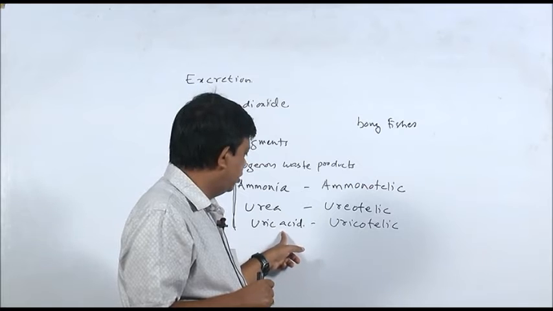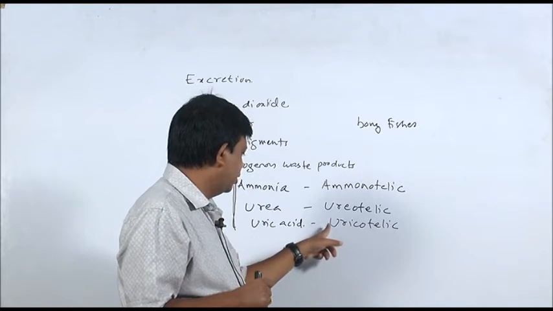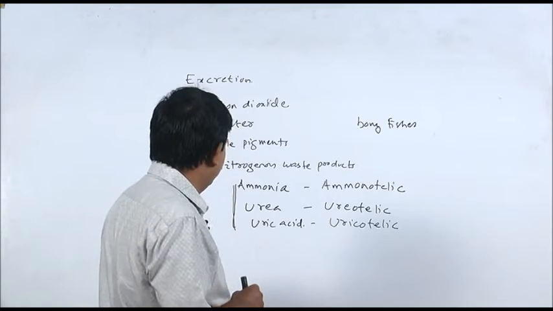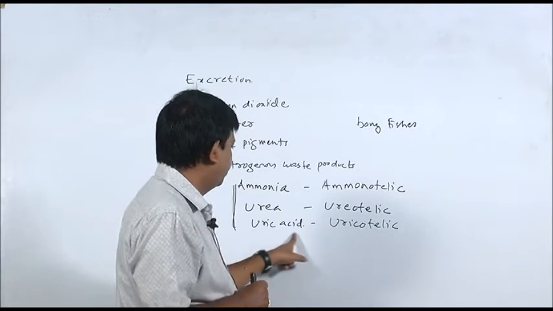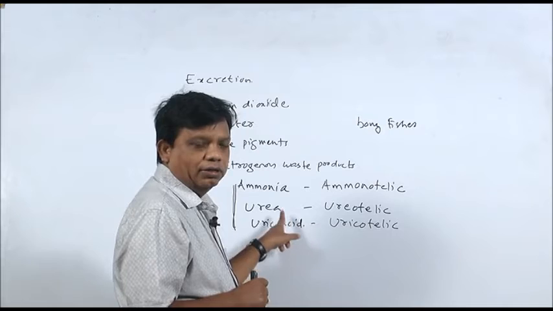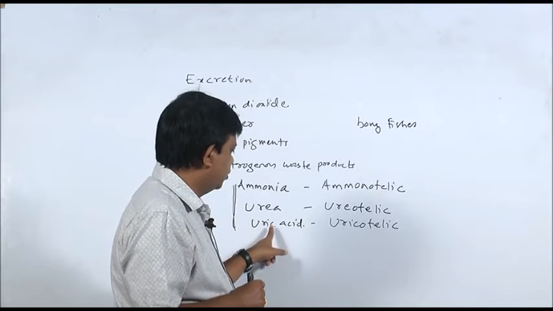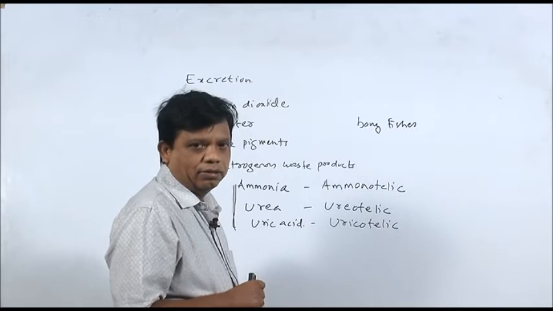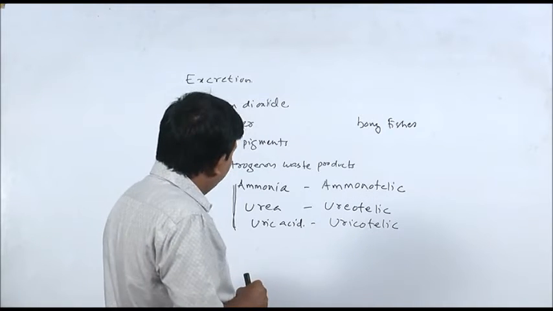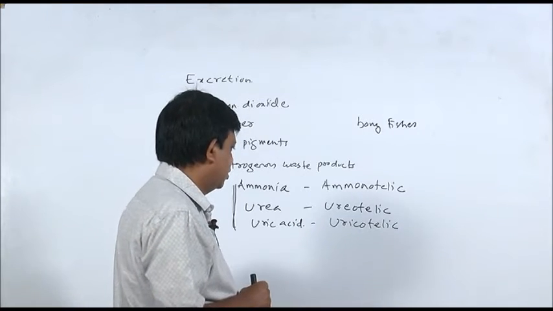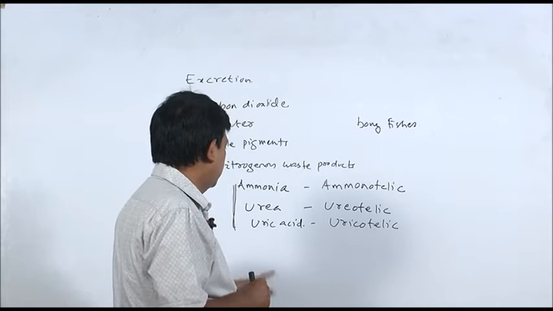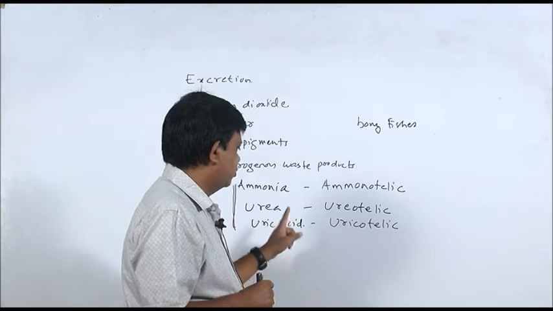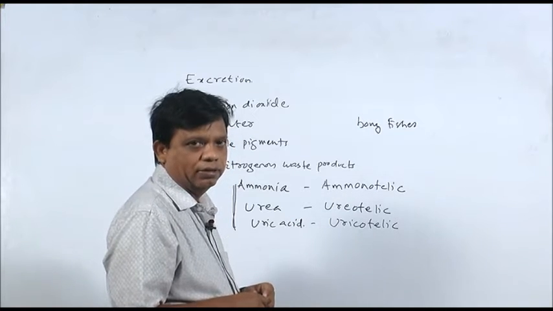So, hardly any water is lost during uricotelic excretion. This type of excretion is suitable for animals which live in dry conditions. For example, reptiles and birds have uric acid as the chief nitrogenous waste material.